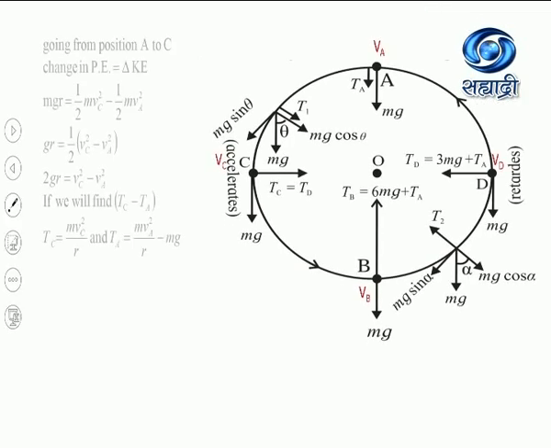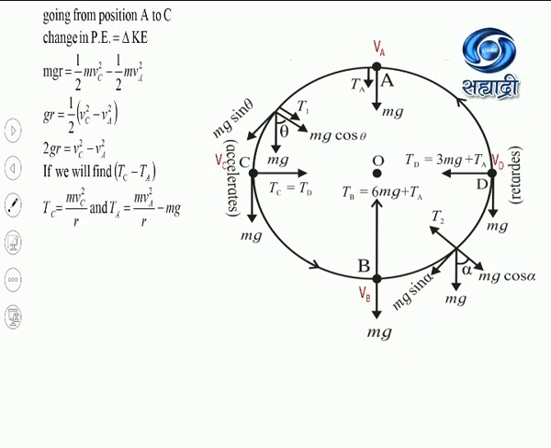Now after that, we have to find out the difference between the tension at the midway positions C and D. Again we know that here the potential energy is maximum.